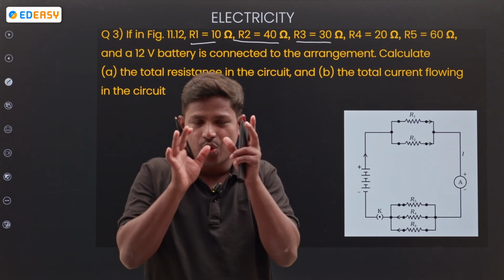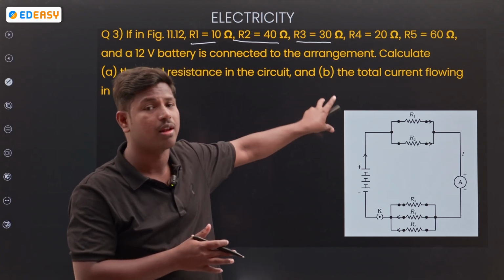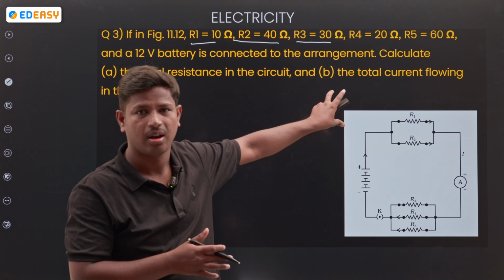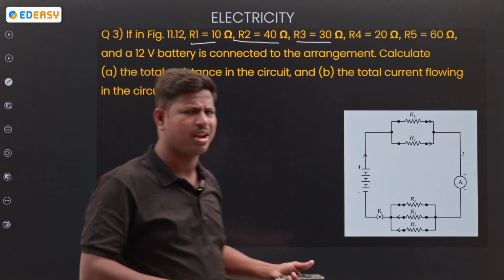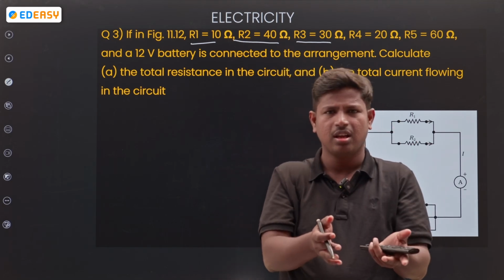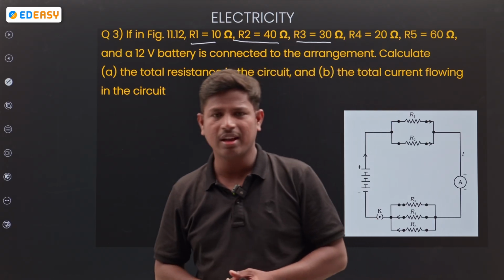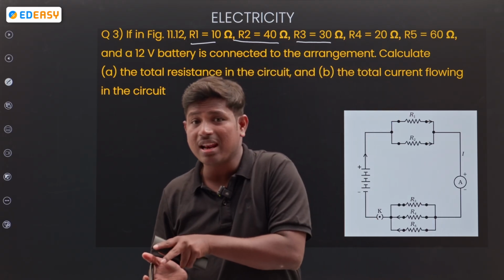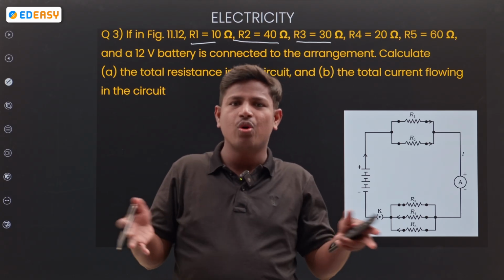But don't worry, I will help you with how to solve this kind of problem. Total resistance, how many resistors are given doesn't matter. If you know the concept: resistors connected one after another are in series; resistors connected side by side are in parallel. In parallel, current is divided. In series, voltage is divided.